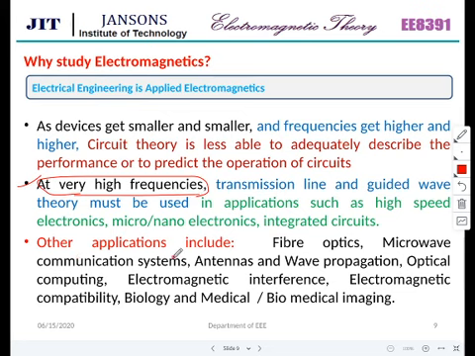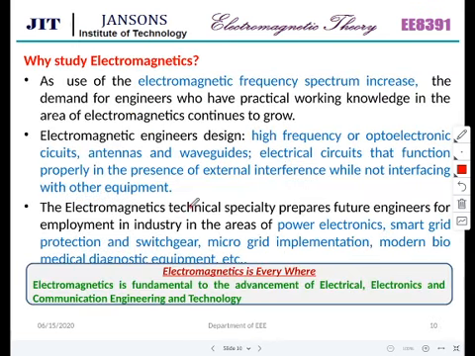Other applications include fiber optics, microwave communication systems, antennas, wave propagation, optical computing, electromagnetic interference, electromagnetic compatibility, biology, medical, biomedical imaging. It continues. The electromagnetic frequency spectrum, that is in the other slide I have given you.